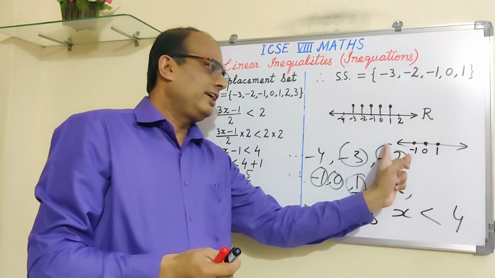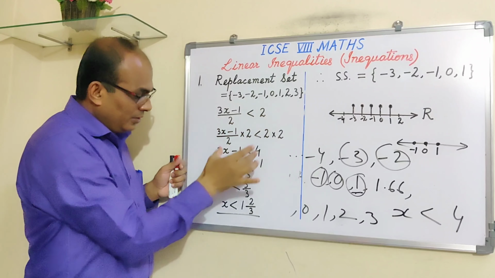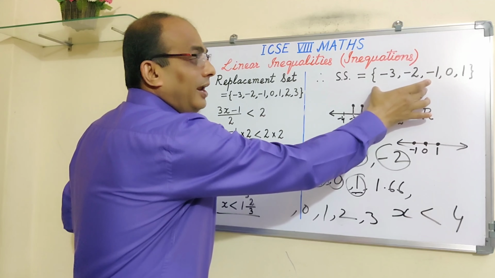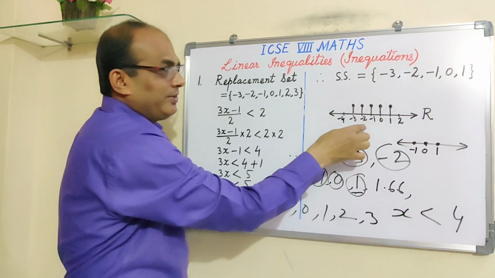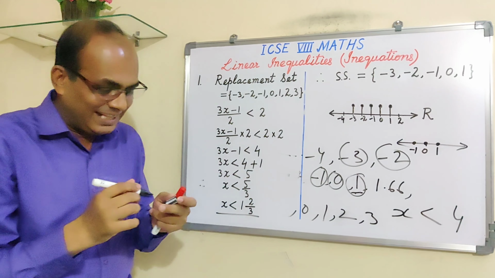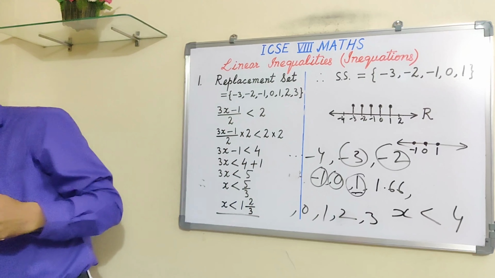This is how you solve any given question. You get the values of x, alright? And then you represent them on the real number line. When we say number line, that means real number line. Okay. Now, this is about the replacement set. But in most cases, this replacement set is not given. You are given x belongs to N. So in that case, N is the replacement set.